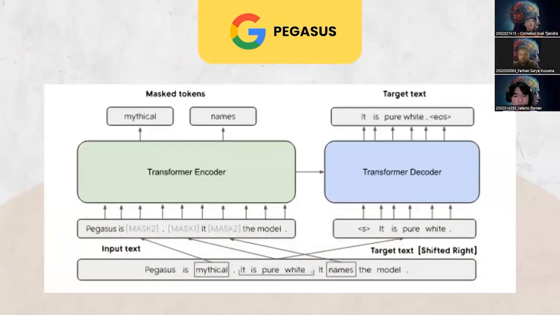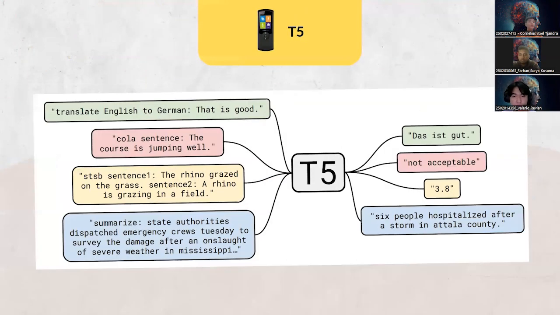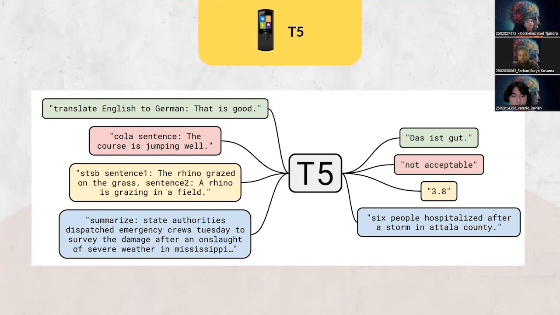This is a diagram of how Pegasus utilizes transformers, and this is how T5 utilizes transformers. Again, we'll just skim through these.